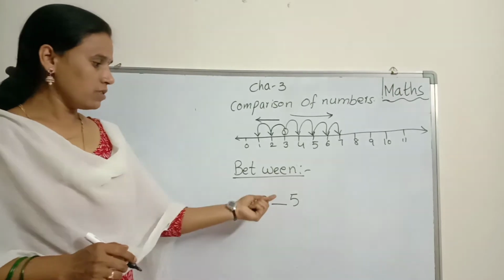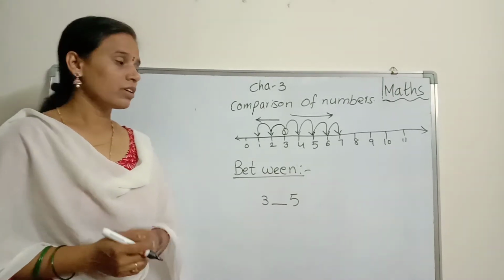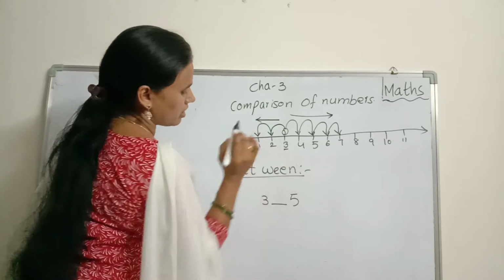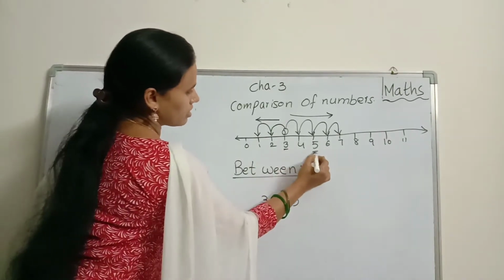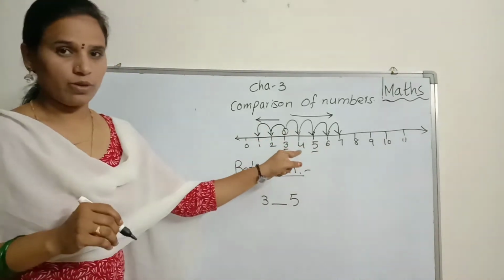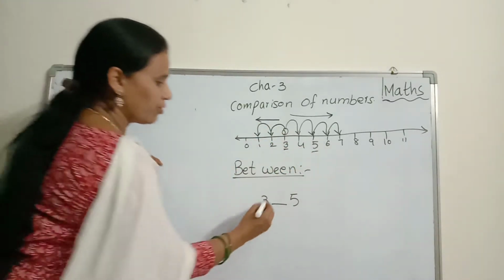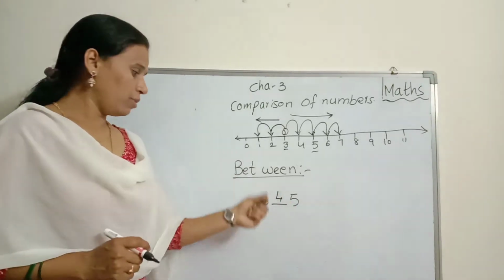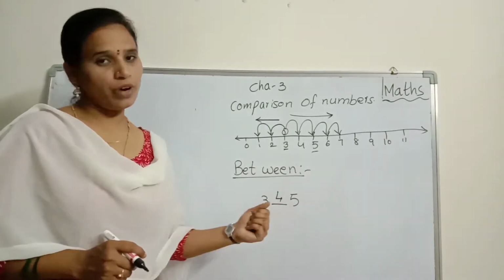What number comes in between? Yeah, you find out. Where is that number 3? It is here. Where is number 5? Yeah, it is here. In that between, what number is this? 4. It means number 4 always comes in between 3 and 5.